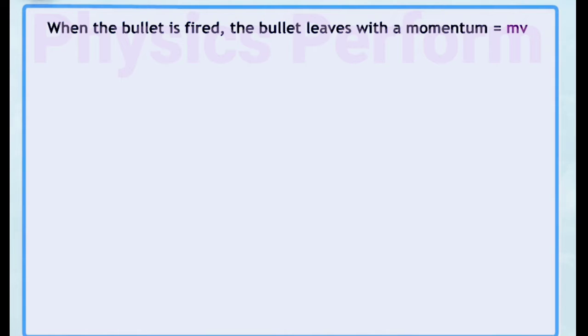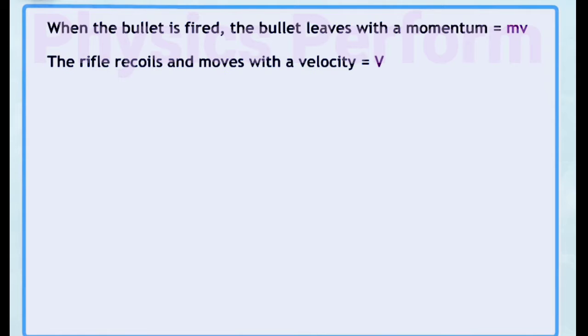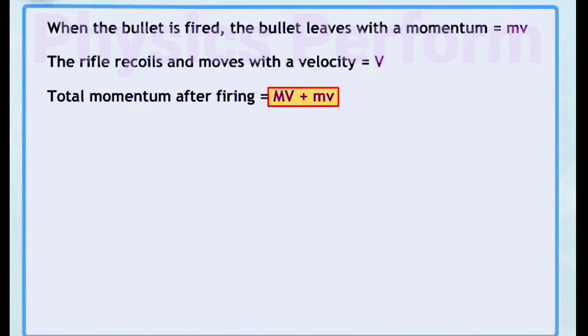When the bullet is fired, the bullet leaves with a momentum equal to mv. The rifle recoils and moves with a velocity V.